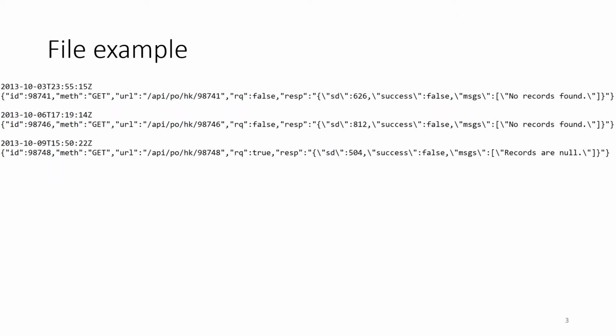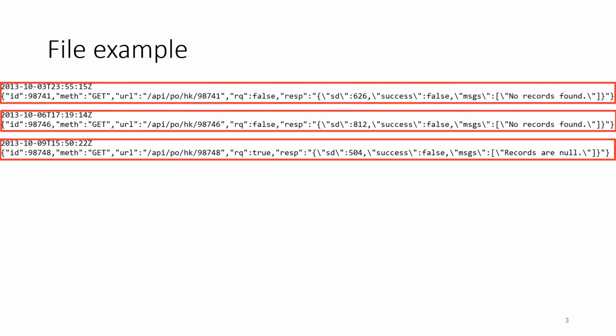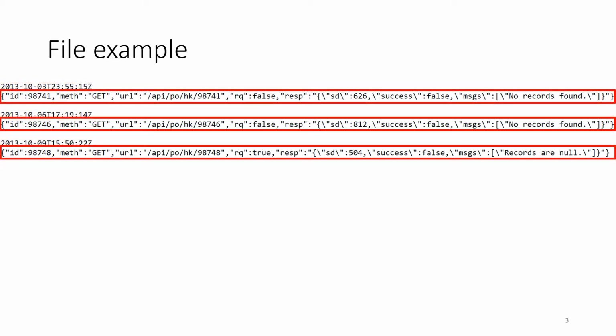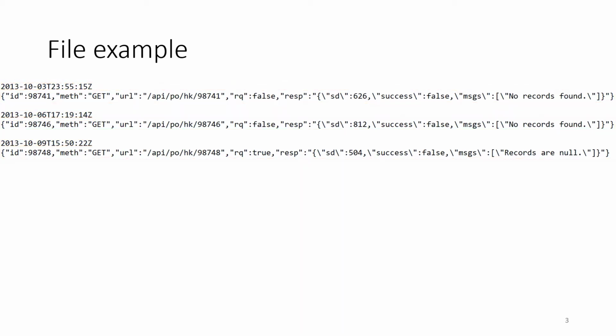Let us look at an example of such a file. This file is in a non-standard format and inspired by a real-world log file. There are several challenges with parsing this file. The records span multiple lines, where the first line is a datetime and the second line is a JSON encoded structure.